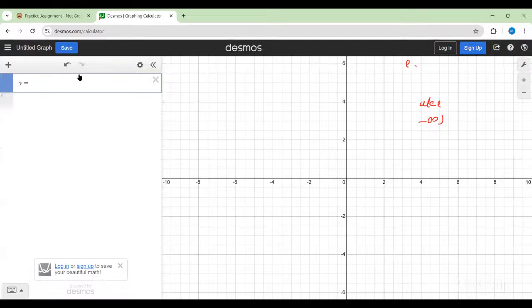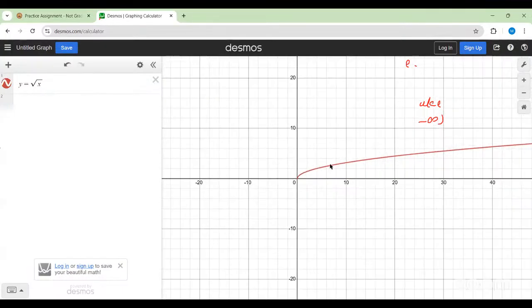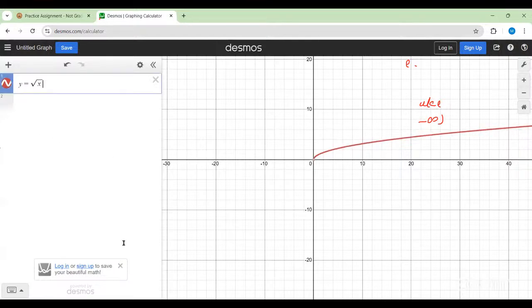So if you have the function under the root of x, this will be its graph. Now observe the changes when I change under the root of x to minus under the root of x. It just got reflected over the y-axis. Before the minus sign, it was this graph. This is a very basic graph, under the root of x, and you should remember it. Whenever you change the sign of x in any graph, it just gets reflected over the y-axis.